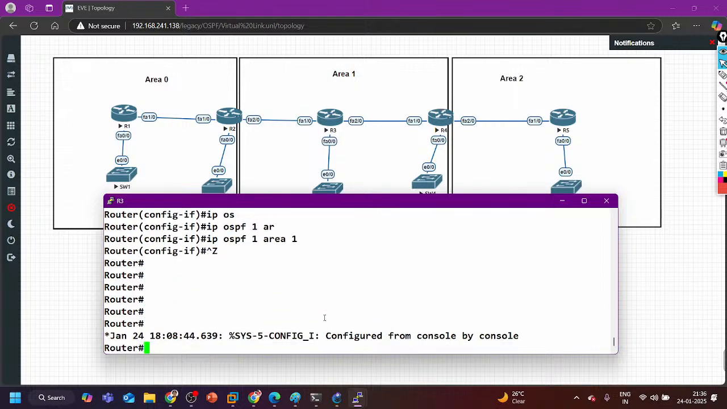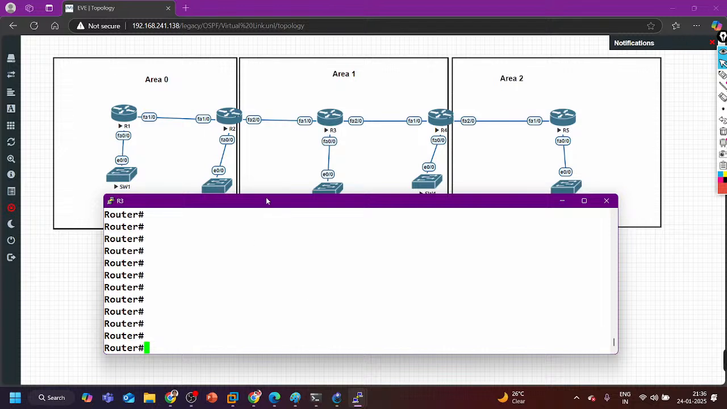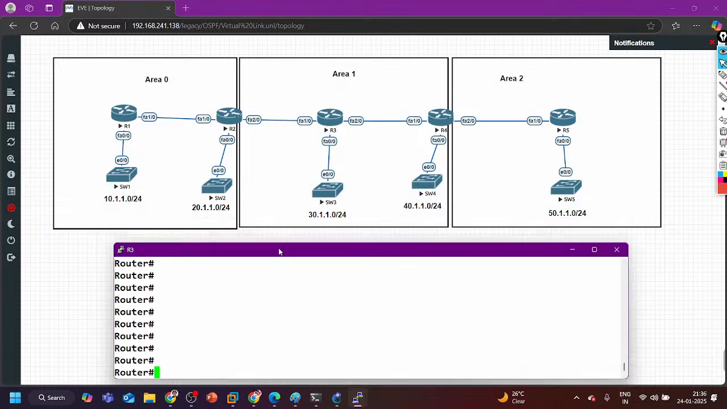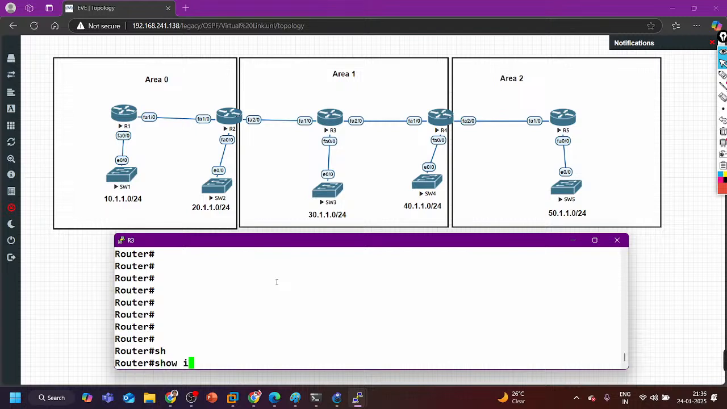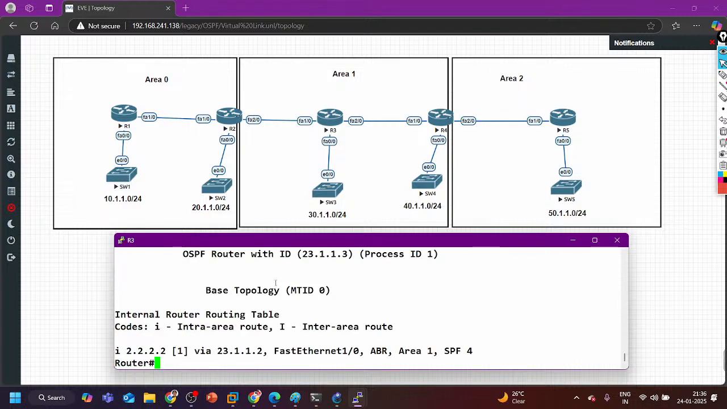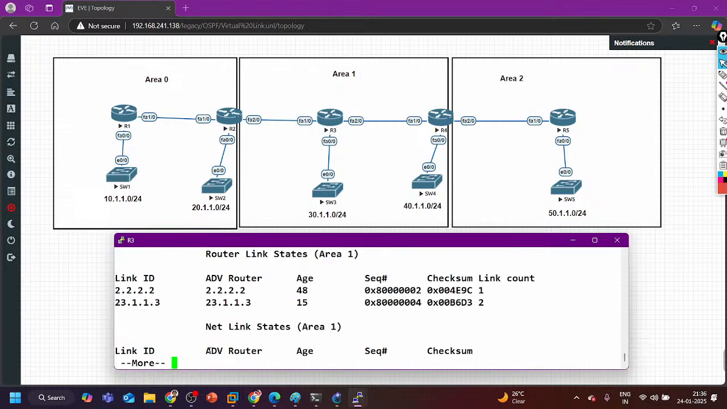R3 will be receiving all the LAN subnets from area 0, because the ABR router is connected with this area. Show IP OSPF border-routers: 2.2.2.2 is the border router, right? So the border router is advertising LSA type 3.